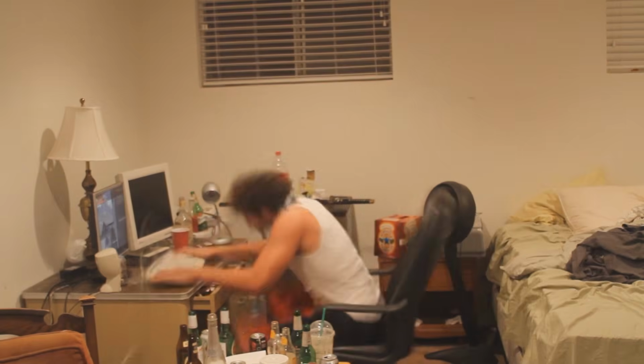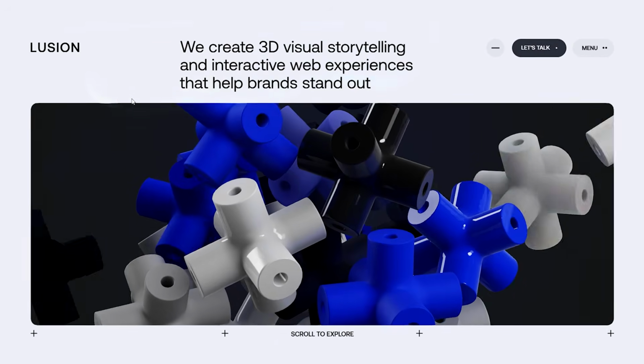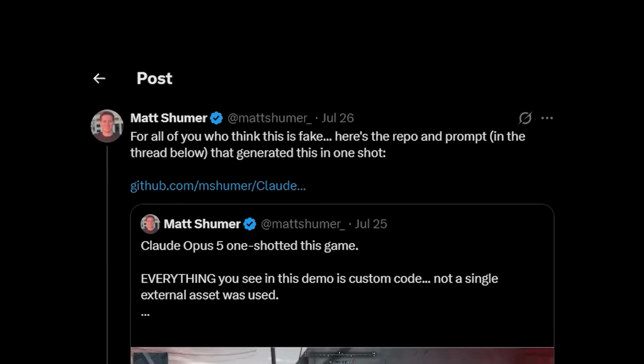Now don't get me wrong, I don't know how to code, but AI has just gotten so good these days. I mean, some guy literally one-shot Call of Duty. So how hard can a simple SaaS product be, right?